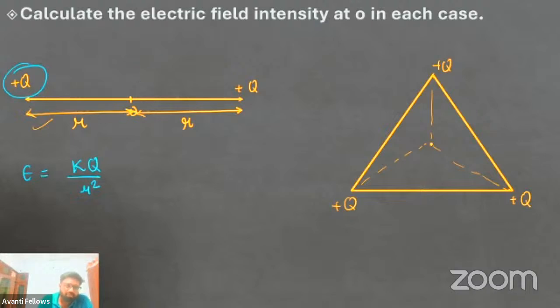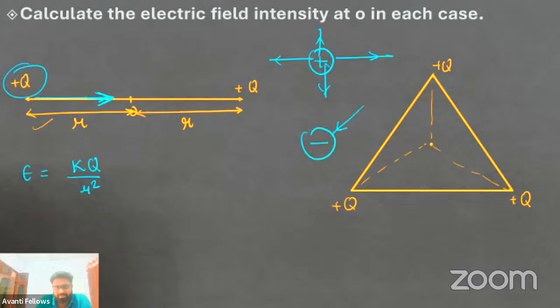ठीक है, point O तक what is the distance r square and what will be the direction also? So direction is also radially outward. ठीक है, so for positive charge always remember the field is radially outward. For negative charge it is radially inward.